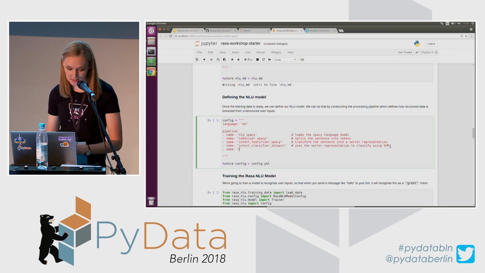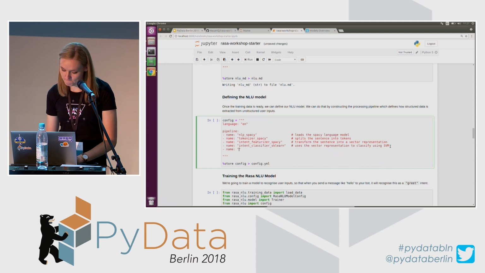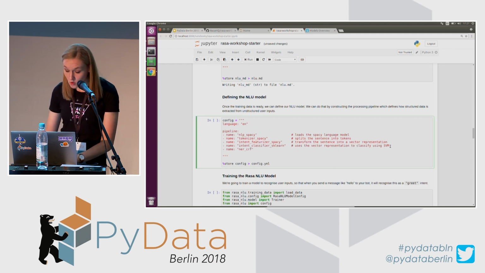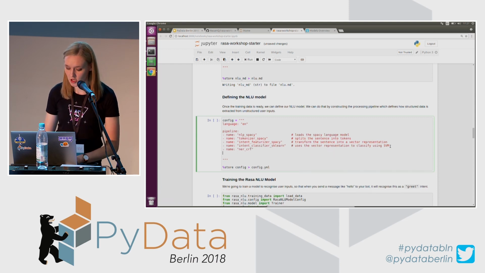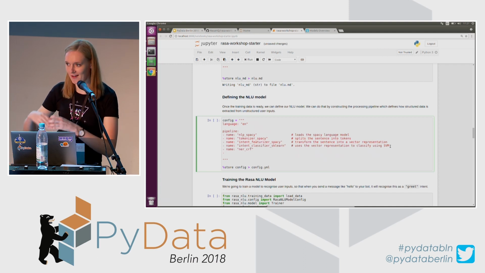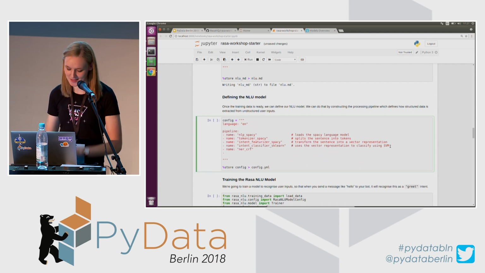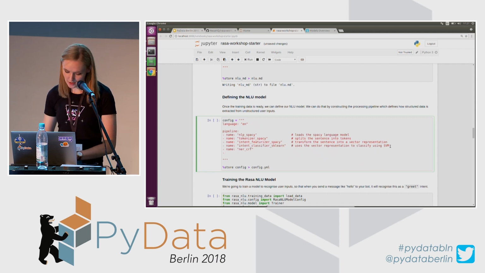For entity extraction, I will use conditional random fields, which is called CRF. And also, since we use synonyms, it is necessary to tell your chatbot that there are synonyms and that it should extract words that are under the same synonym group as one specific value. So I will define this here. I think it is called NER synonyms.